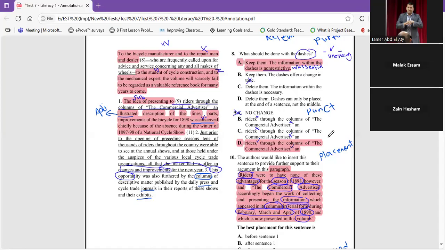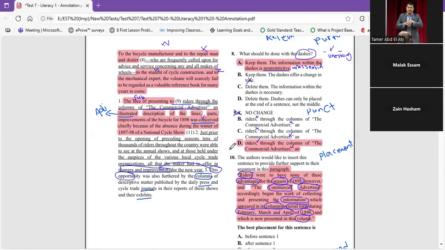The idea was conceived. So number one, I'm going to think about what we said before: after the subject, comma; before the verb, comma; after the subject, dash; before the verb, dash; after the subject nothing, before the verb nothing. Number one, I can't put a semicolon because the sentence here is not complete. We can put a semicolon only if we have other semicolons in the sentence, and we don't. So delete the semicolons, B and C. Now we are between A and D.